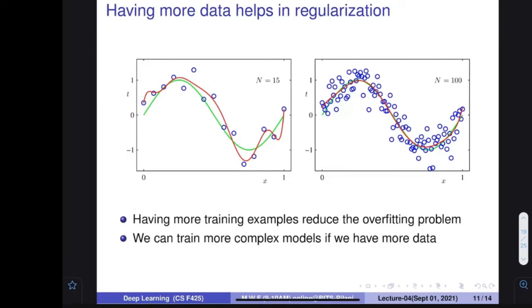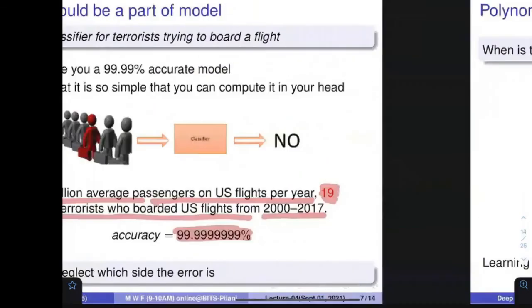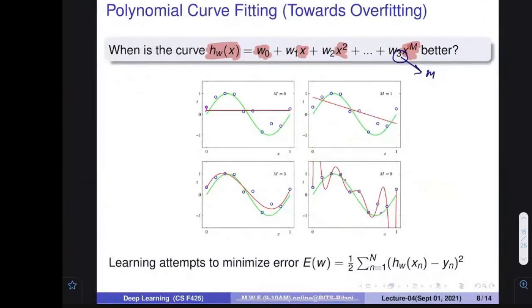Very important, this is a very important slide that talks about how, if a lot of data is there, then your system automatically gets regularized. Having more data helps in regularization. If you have a lot of data, then definitely you are going to be regularized. So actually I think we should start our discussion by seeing this particular case. If you don't want to get overfitting, means if you don't want to get into this particular scenario, this scenario is better. So how many data items do you have?